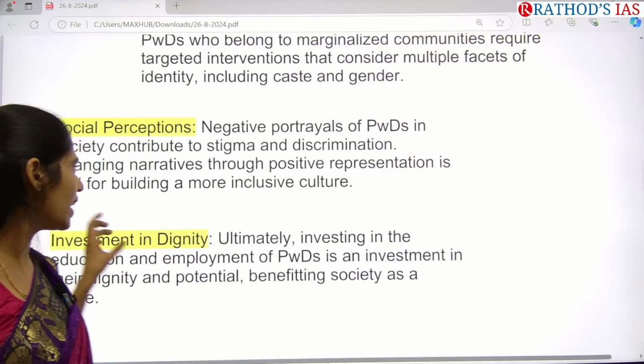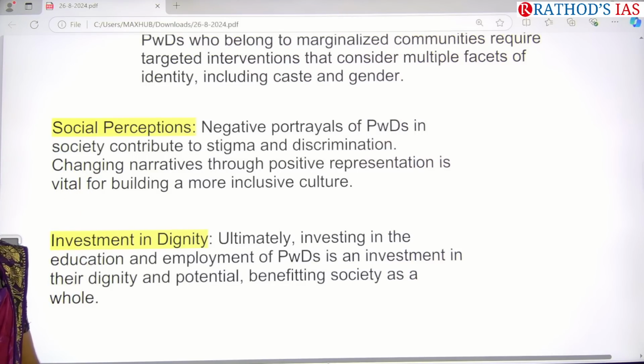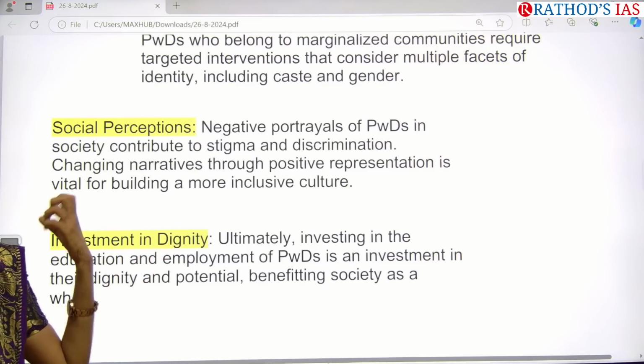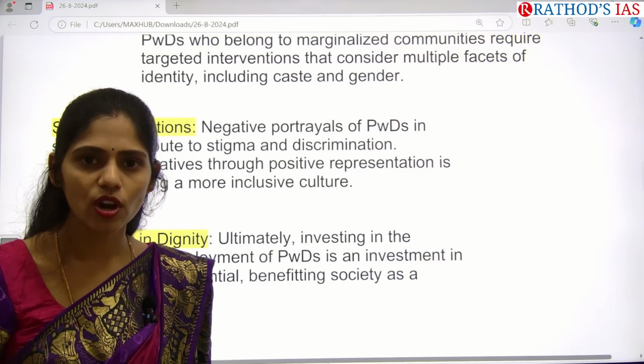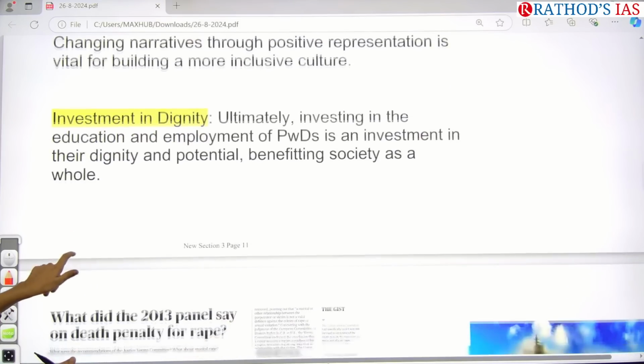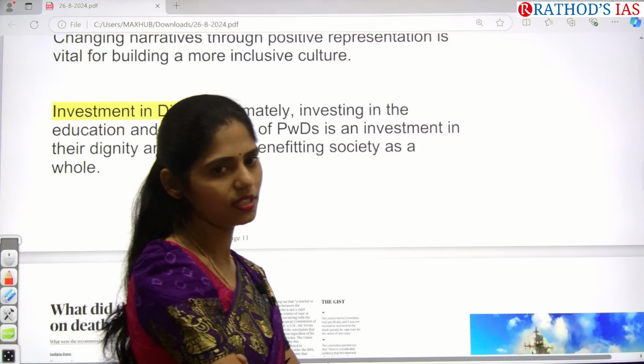So there is a lot of social discrimination here. Government needs to come up with positive affirmative actions for PWDs, and focus on inclusive culture and inclusive governance. Government can also invest in the education and employment of PWDs so that we can ensure dignity, ensure their potential, and benefit the society as a whole. So all these points you have to see from this article.